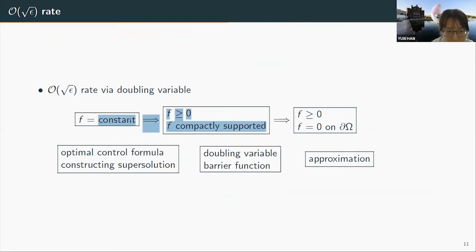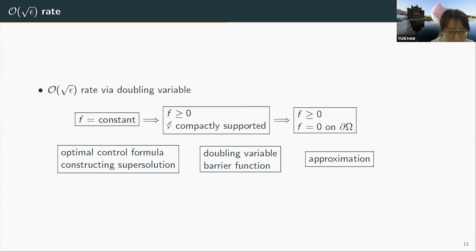So if the first two cases are done, the third case is not hard to show, again by uniformly approximating by compactly supported functions, and we can pass to the limit, so we will get our desired convergence rate for the third case here. So the main focus is the first two cases. For the first one, where F is a constant, we use the optimal control formula for the first order equation U, and also we construct a super solution explicitly to control U epsilon, and we can get our result there.